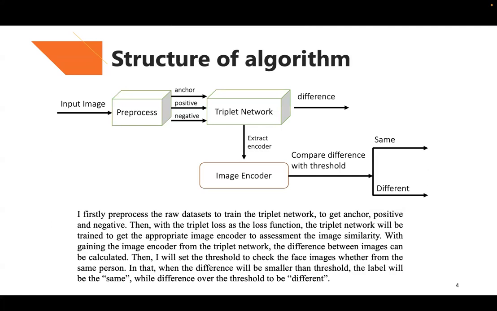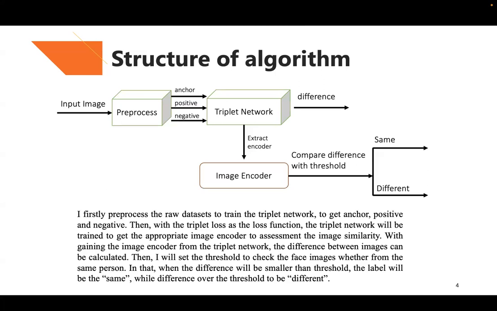When the difference is smaller than the threshold set by me, the label will be the same. Whereas if the difference is over the threshold, the label will be different. So the most important part of my system is how to train the triplet network, as you can see.